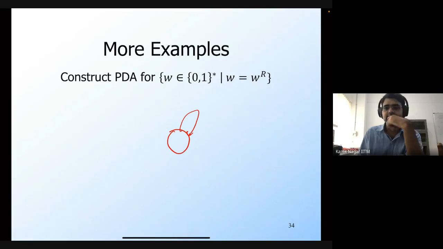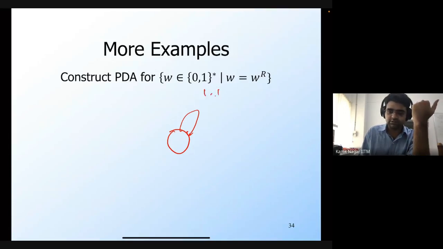So x and y are the stack symbols, and x I'm assuming stands for 1, while y stands for 0. Right? So whenever I see a 1 and there's bot on the stack, then I remember it. Then whenever I see a 1 and there is x on the stack, then I again remember it. Yeah, so this will be yx.